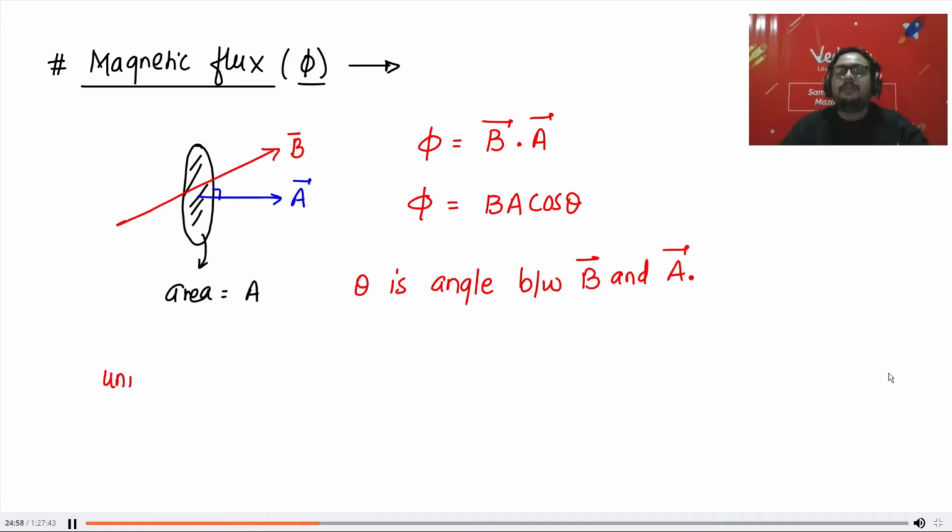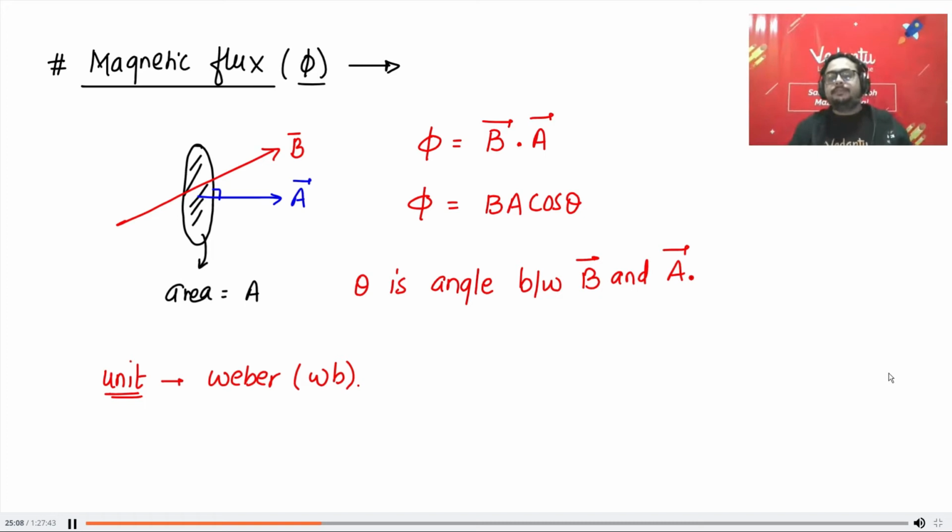Is the formula for flux clear to everyone? Boliye, or if you have any doubts, ask me. I'll give you one example also. Any doubts? Yes, dot product hai, Krishna. Yes, very good. Someone was asking, yes, it is very similar to electric flux. Only instead of electric field, magnetic field is coming.